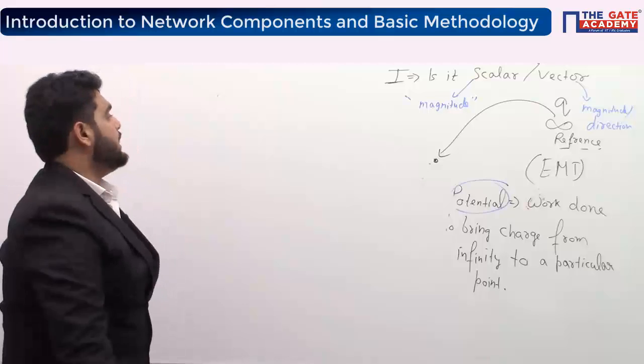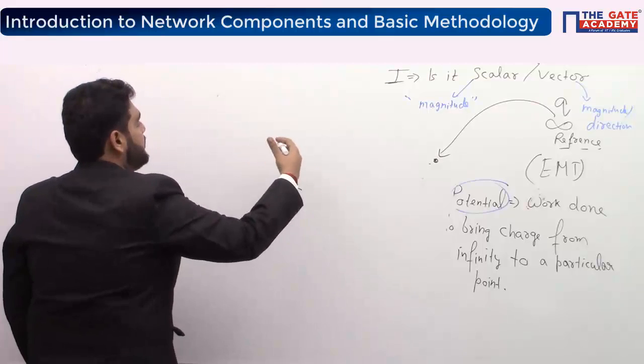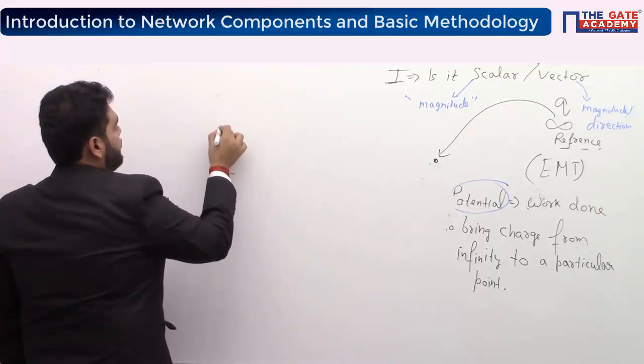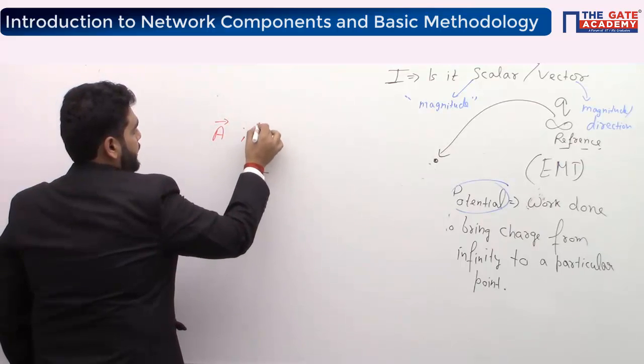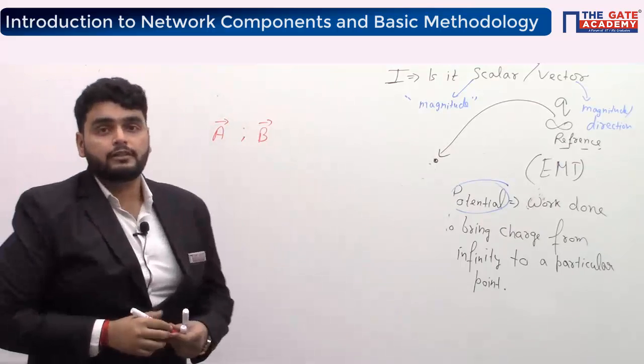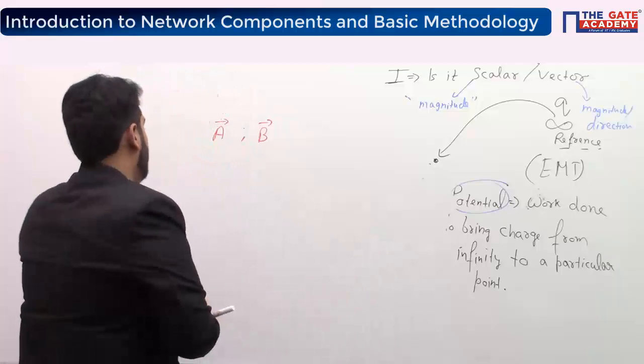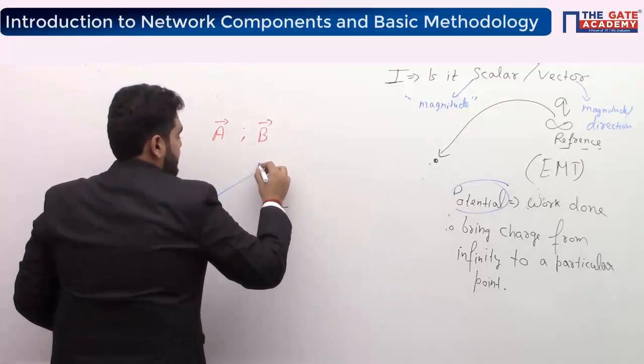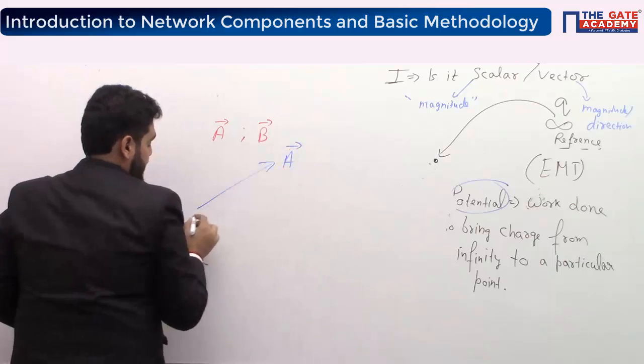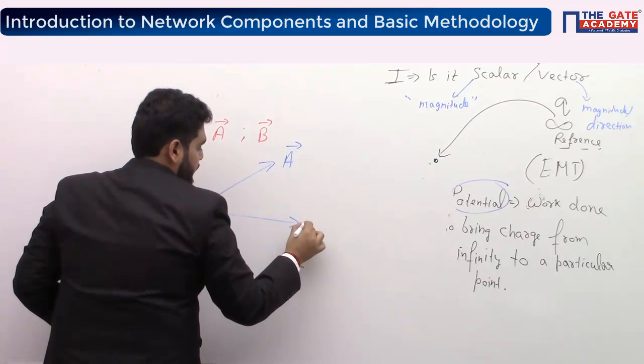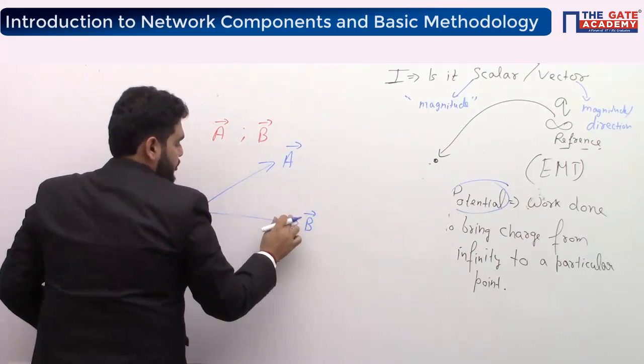See, what do you mean by a vector quantity? I am saying we have two quantities, A vector and B vector. The direction of A is like this. This is the direction of B. Or let us suppose we are changing direction.